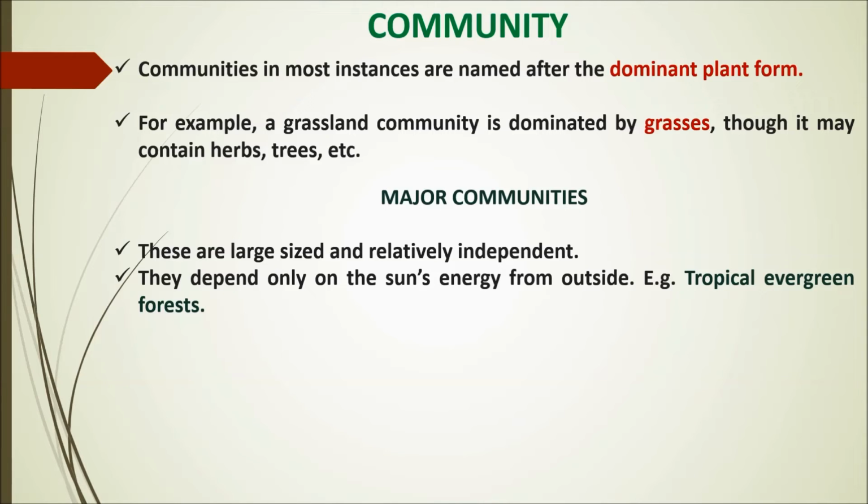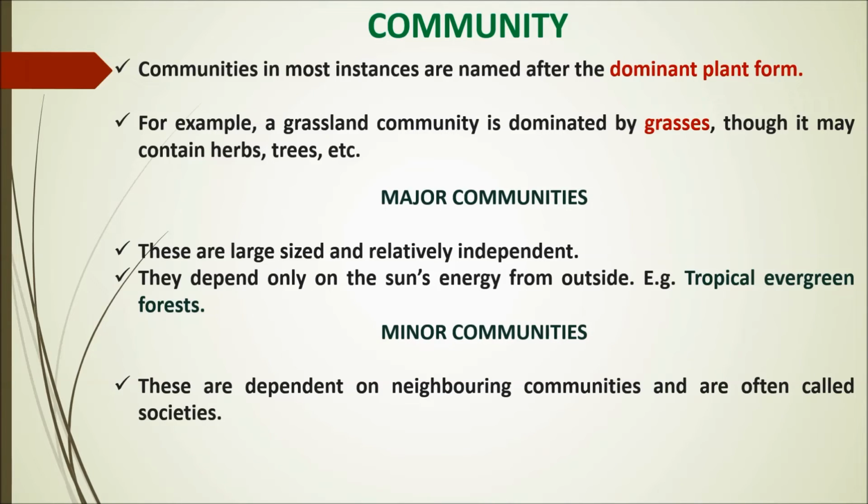What about minor communities? These are dependent on neighboring communities and are often called societies. That's where the concept is. So communities, the minor part is society, not the major part. If we speak ecologically, what is society? It's a dependent system on neighboring communities. So once a community is dependent on another community, that's where the society is formed. That's where social sciences also take a cue from pure sciences, okay.